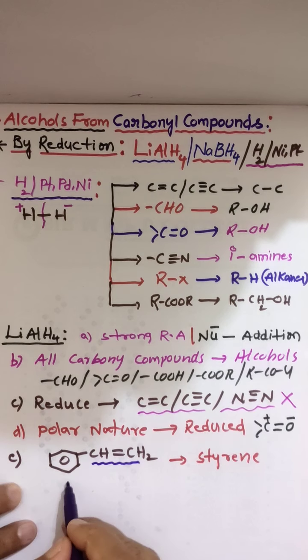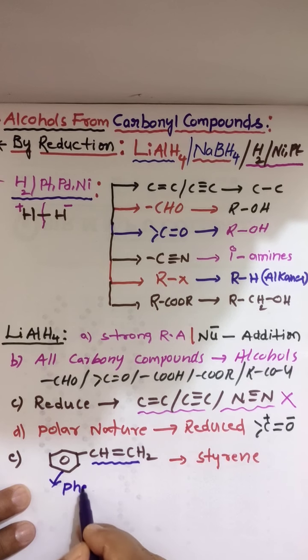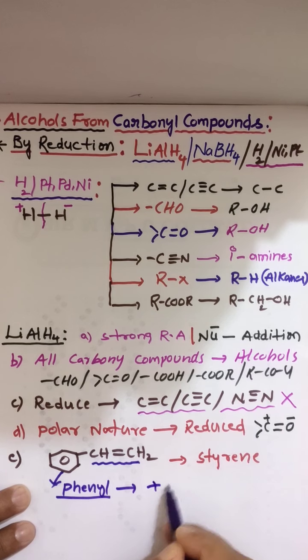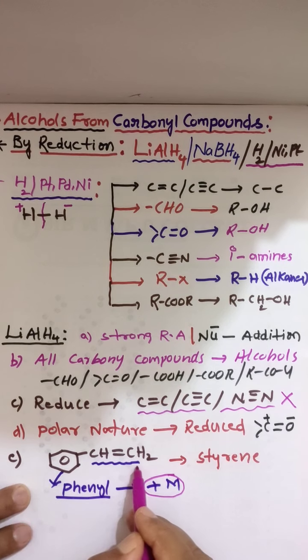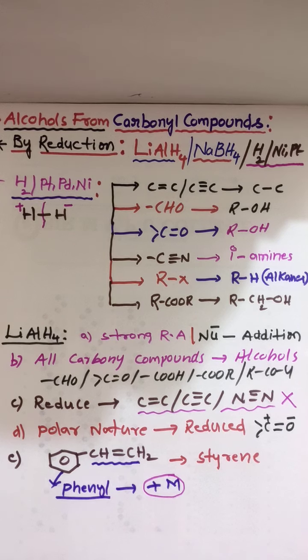Exceptional case, because this phenyl group shows plus M effect. Due to plus M effect, it will show reduction in the presence of lithium aluminum hydride.